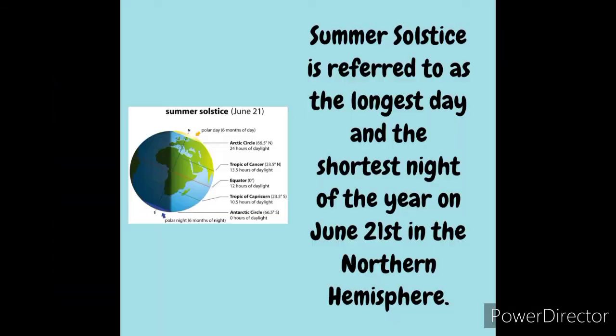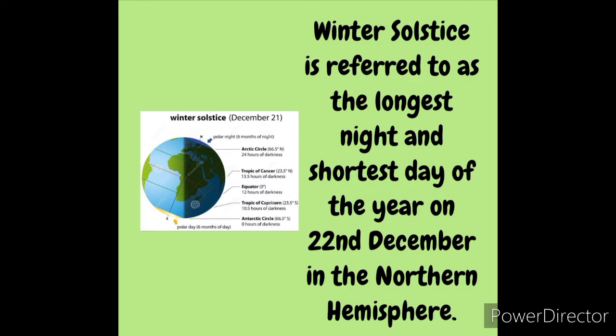Summer solstice is referred to as the longest day and the shortest night of the year. On this day, the day hours are maximum and night hours are minimum. The winter solstice is referred to as the longest night and the shortest day of the year. So let's learn about each one by one.